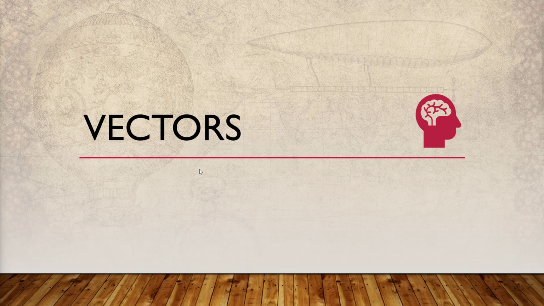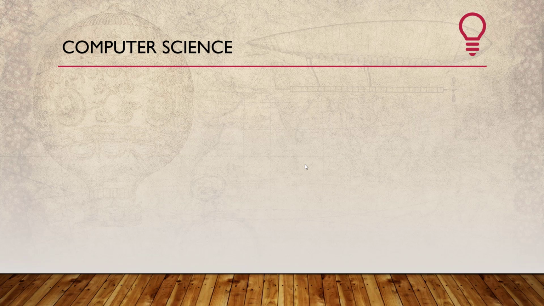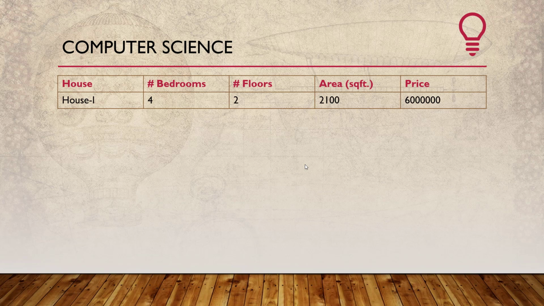If I talk about vectors from a computer scientist's perspective, in that video from my other channel we saw an example like this one, where we were talking about housing prices based on the number of bedrooms, number of floors, and area.